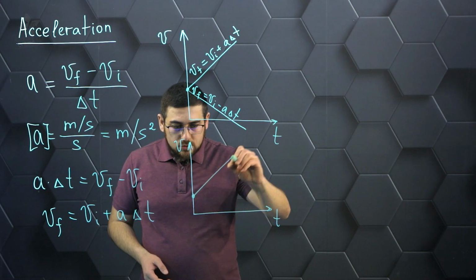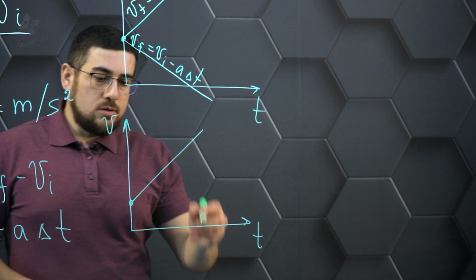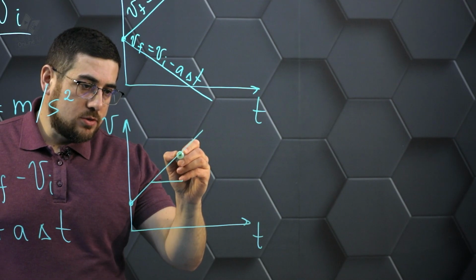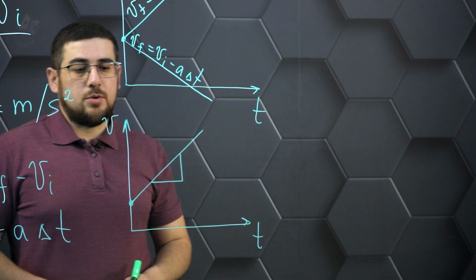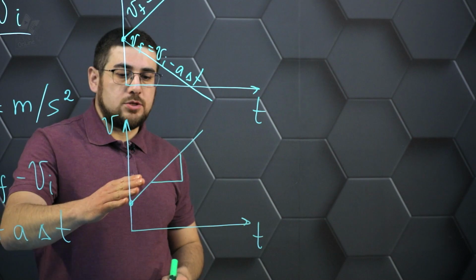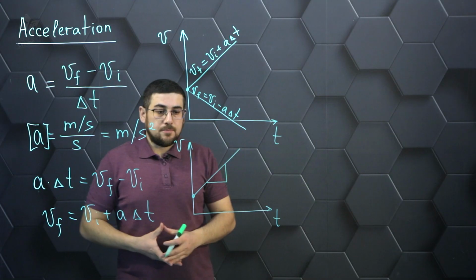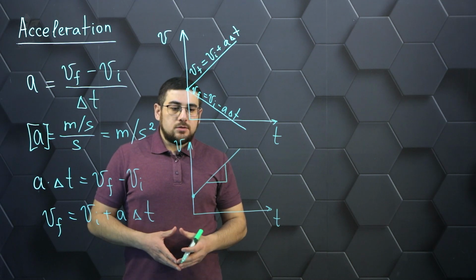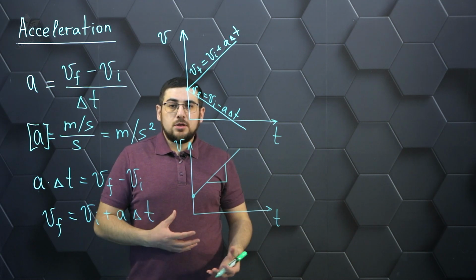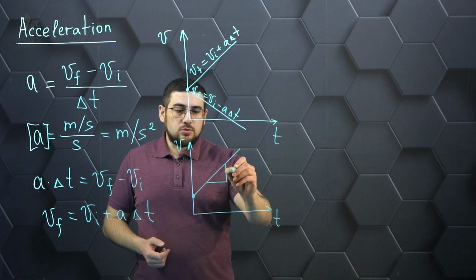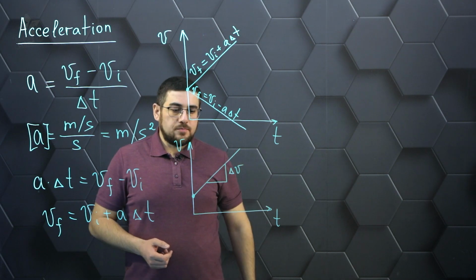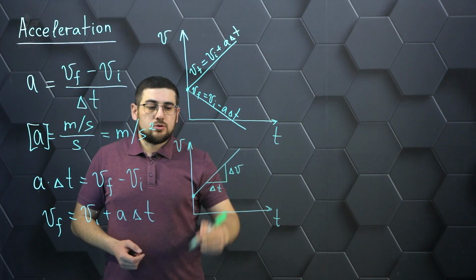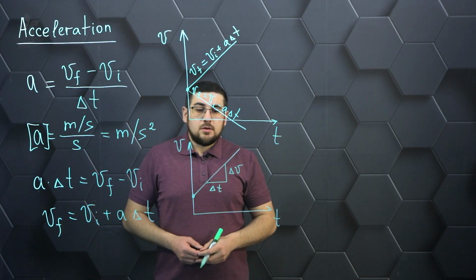Let's say we've got speed increasing over time, and in order to determine the angle of slope of the graph, I'm going to use a right-angled triangle like this, the hypotenuse of which is a portion of the graph itself. On the vertical, we will measure just how much the speed has changed over a given period of time. That is, it is directly delta v, and accordingly the horizontal cathetus is nothing else but the time interval for which the velocity has changed, and then the slope of this graph